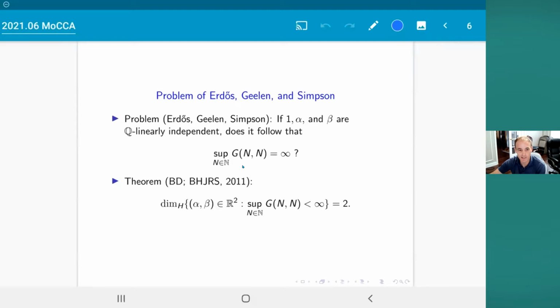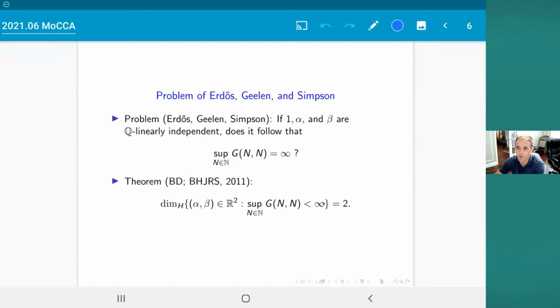But it turned out to not be correct, and that was first observed by Michael Boshernitzan and Freeman Dyson in a private correspondence between them. Later on, the Boshernitzan and Dyson argument was formalized, written up and expanded in the five-author paper that I mentioned before. What they proved in that paper is that if you look at the collection of pairs of points alpha, beta for which the supremum is finite, that set has Hausdorff dimension 2. So that right away tells you that there are other values of alpha and beta, besides those which satisfy the hypothesis of this problem, for which the supremum is finite.